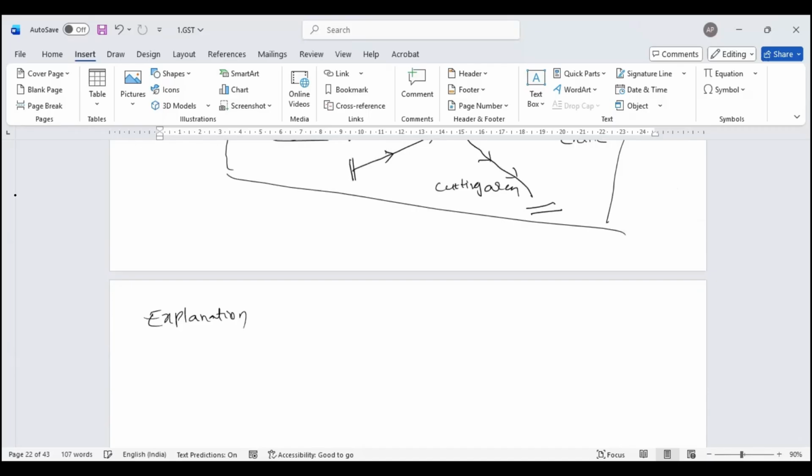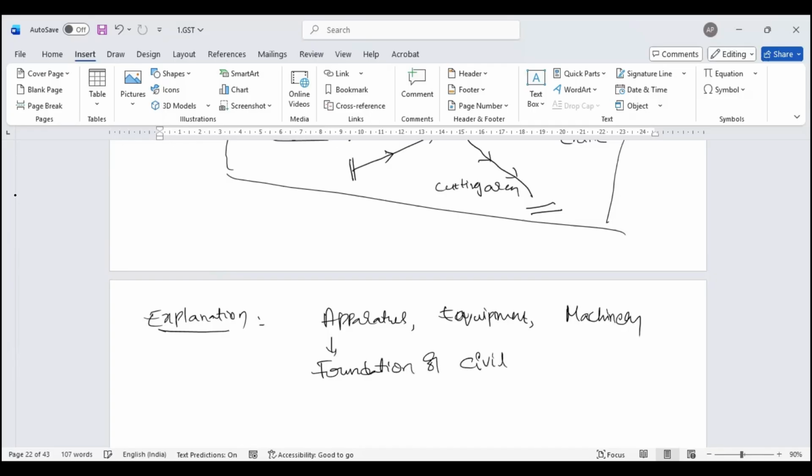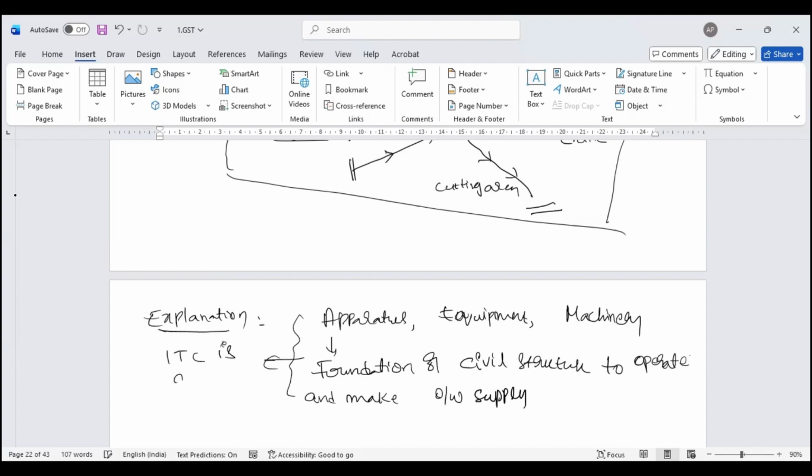The explanation says any apparatus, any equipment, any machinery which has a foundation or civil structure to operate and make outward supply, then ITC is allowed.